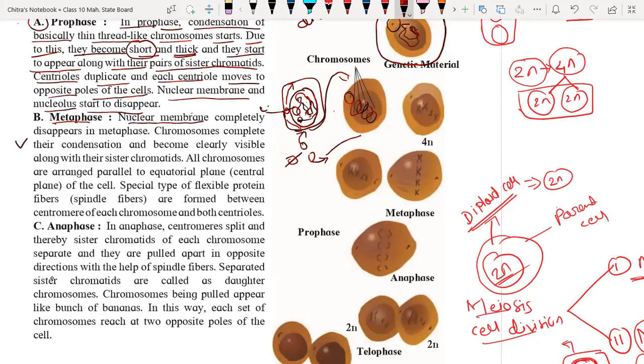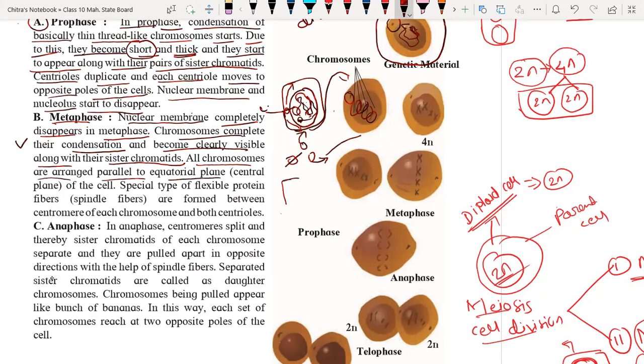So the nuclear membrane completely disappears in metaphase. There is no nuclear membrane present, meaning you won't be able to see a separate nucleus inside the cell. Chromosomes complete their condensation. The condensation of chromatin fiber into chromosome starts in prophase and completes in metaphase, and they become clearly visible along with the sister chromatids. Sister chromatids means the arms of chromosomes are clearly visible in metaphase. All chromosomes are arranged parallel to the equatorial plane.